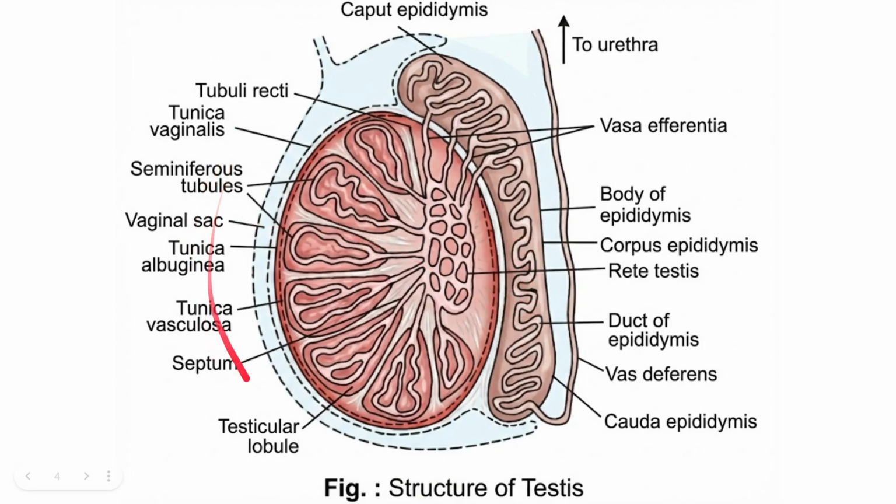Suppose this is the front part of the testis and this is the back part; then on the back side the epididymis will be present. And after that you can see we are going to have the vas deferens. It is going to move upward. Moving from below to above is called ascending; it ascends to the abdomen.